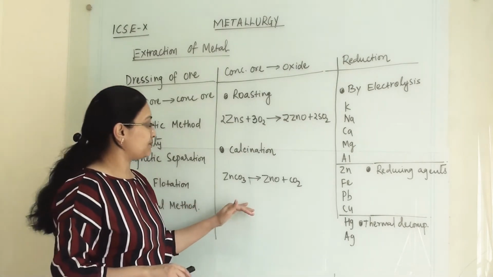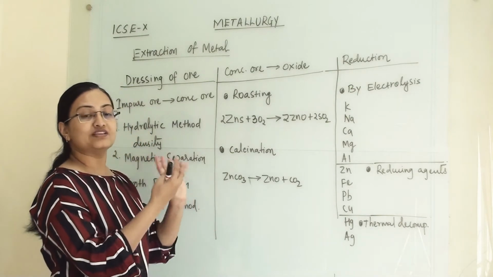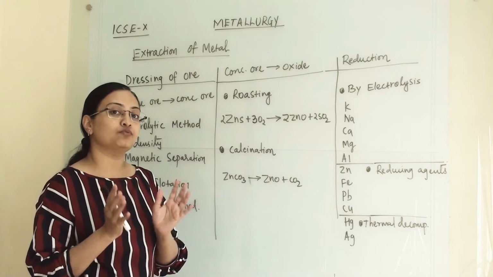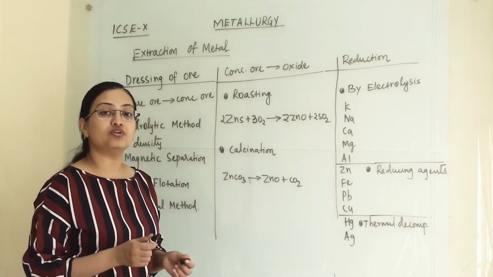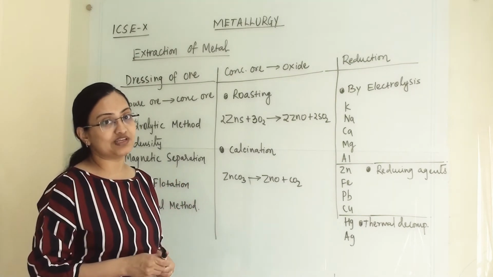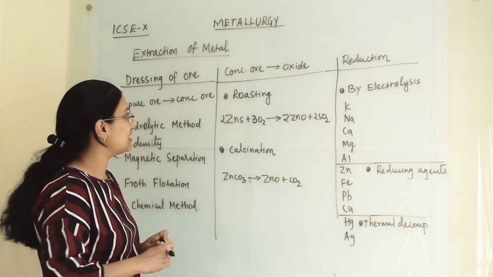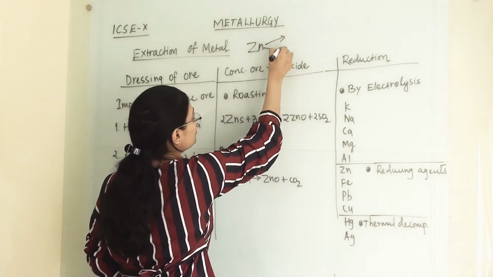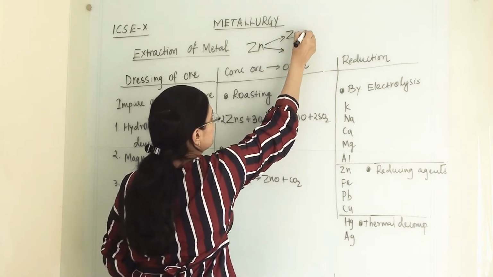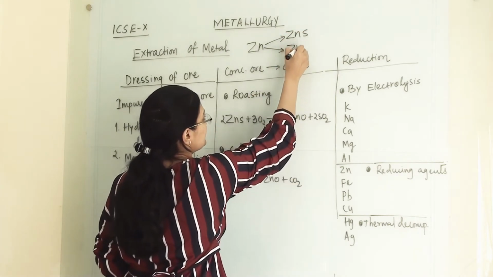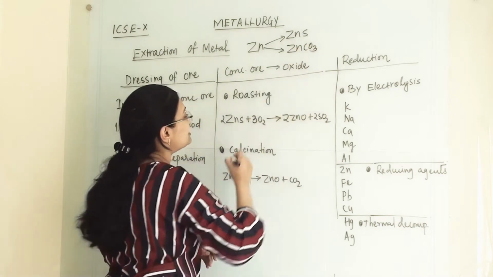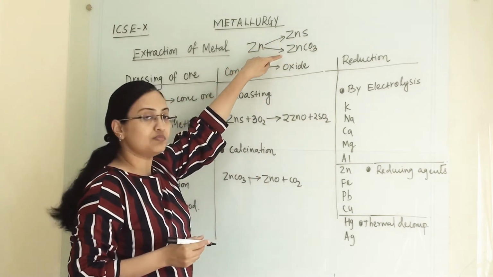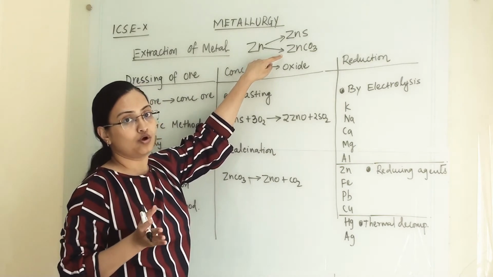Then second step. Once our ore has become concentrated, there are multiple types of ore, depending upon which type of impurity is present in that ore. For example, we have zinc metal and it has 2 types of ore, for example zinc sulfide and zinc carbonate. This is termed as the sulfide ore of zinc, and this is termed as the carbonate ore of zinc.